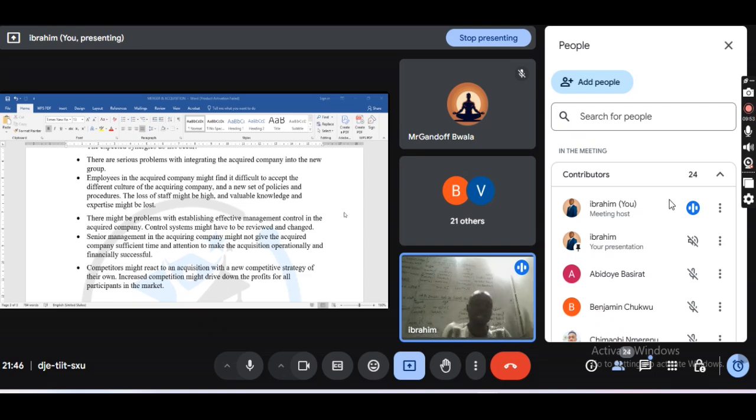What is due diligence? It is a process. Before you say you want to merge or acquire, you need to check the business. Who is the owner of the business? Where is it situated? Who are the major customers? Who are the competitors? That is what we call due diligence.